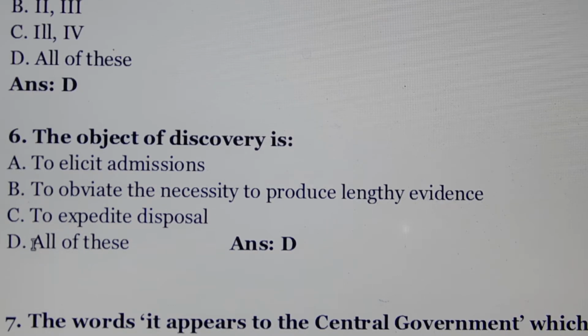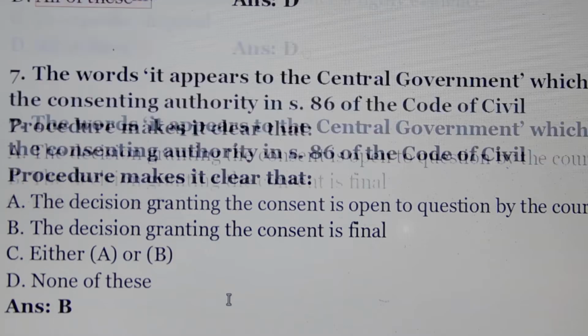Question number 6. The object of discovery is. Main purpose, object of discovery. Answer is option number D. All of these, means number A, to elicit admissions. Number B, to obviate the necessity to produce lengthy evidence. And number C, to expedite disposal. So all of these. Answer is all of these.